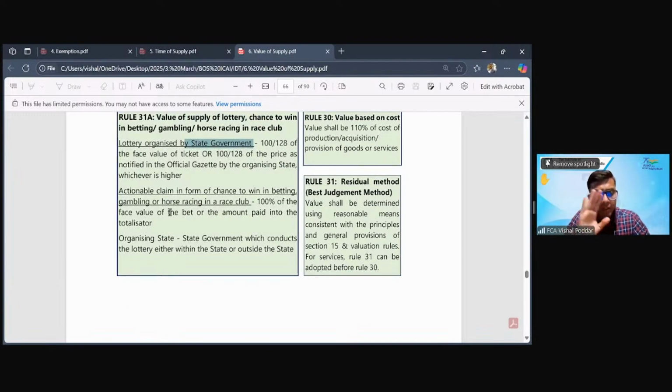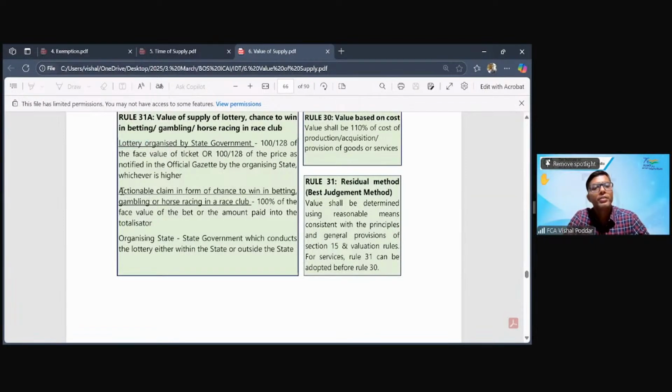However, where it is not a state run lottery, or you are participating in some betting, gambling, or horse racing, where again you are putting some amount as stake, in that case whatever is the amount which you have kept on stake, that amount, 100%, becomes the taxable value. So the difference between these two is that if I'm buying a lottery ticket of 100, my taxable value will come somewhere in the 80s. Why? Because it will be 100 multiplied by 100 upon 128.